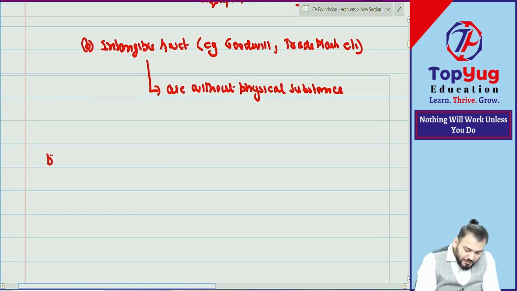Can you say it can be investment also? It can be investment also. What is the meaning of investment?